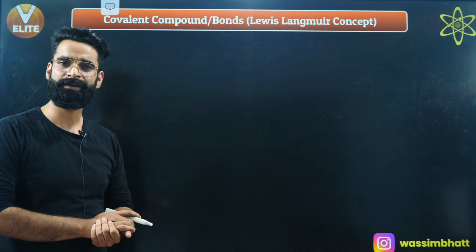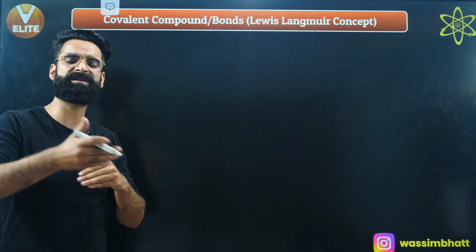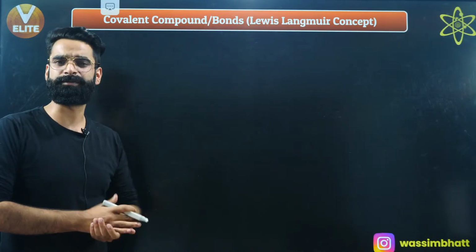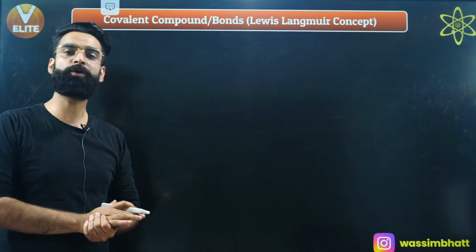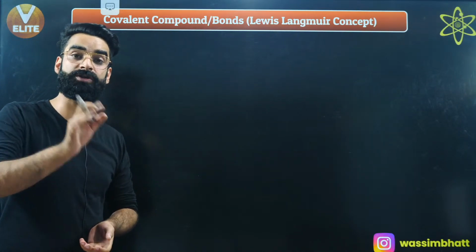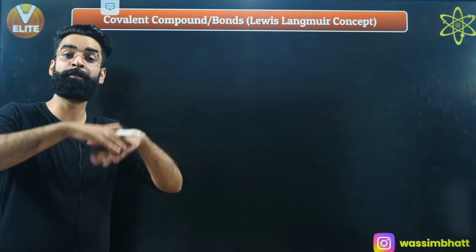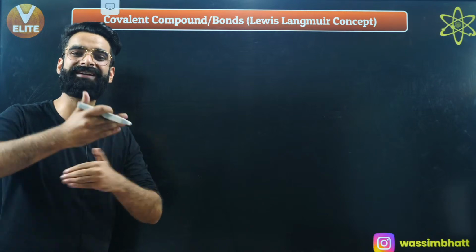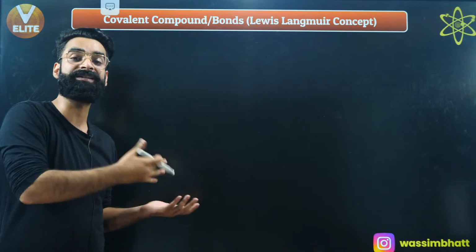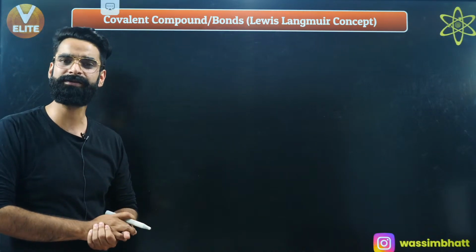Why does every atom form a bond? As per the Lewis concept, every atom just wants to complete its outermost shell with 8 electrons or 2 electrons. It just wants to complete its octet or duplet. That's why it tries to share electrons, in order to complete their respective octets or duplets.